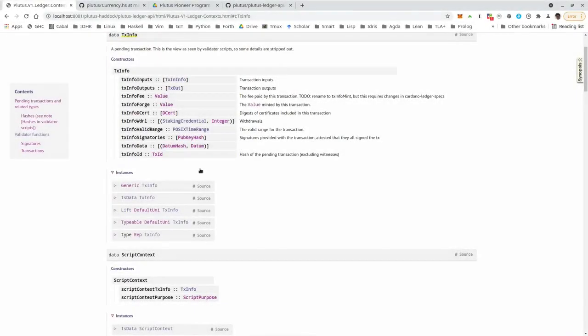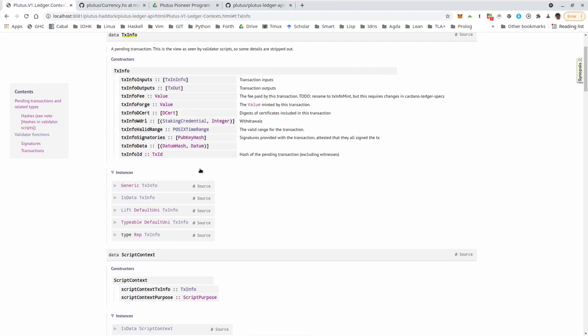Before we write our first monetary policy, our first minting policy, let's briefly recall how validation worked that we have seen so far. When we don't have a public key address, but a script address and a UTXO that sits at such a script address, and a transaction that tries to consume that UTXO as an input, then for each such script input, the corresponding script is run, the validation script.